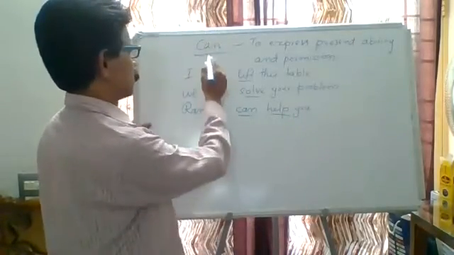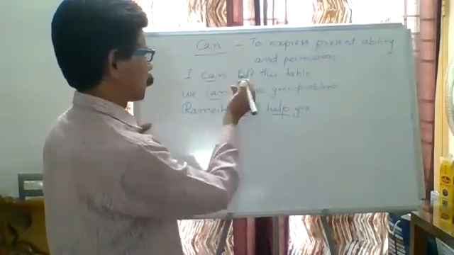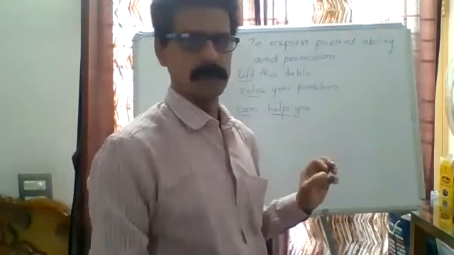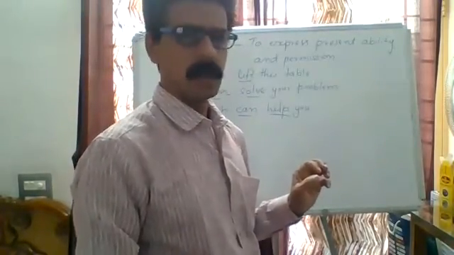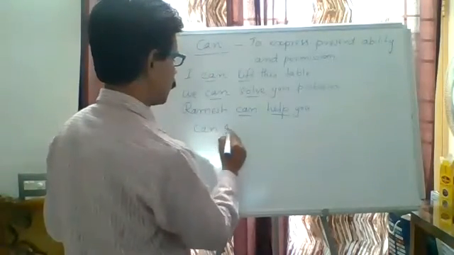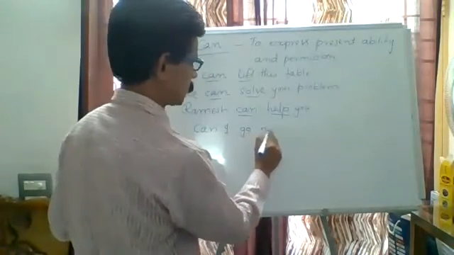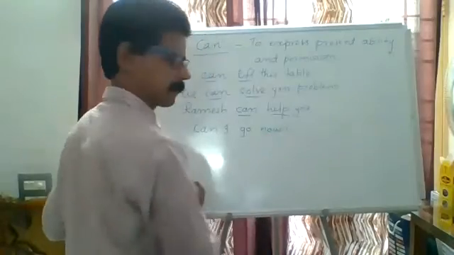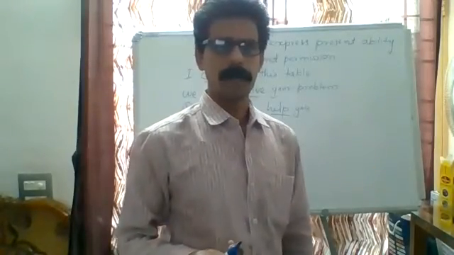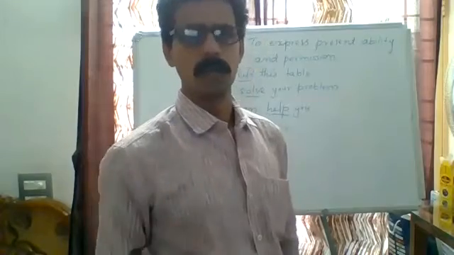Then can is used in questions, especially, or in giving permission. Can I go now? This is a question. Can I go now is a permission question. If you want to give permission to somebody: you can go now.